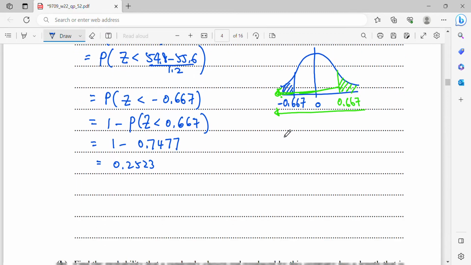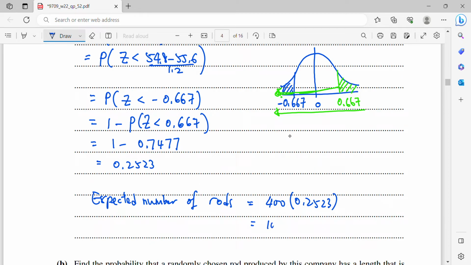So the expected number of rods will be 400 multiplied by 0.2523. From here you will get 100.92. Then I could estimate it will be 101 rods. Alright, so this is how we solve 2a.